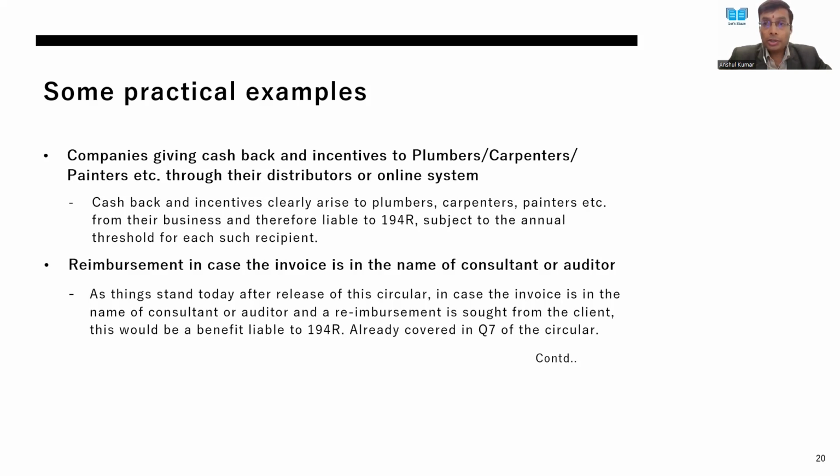Would you agree with that, Ashutosh? This is there in the circular. I think this is the position which government has. Yeah. So probably if somebody is thinking of that, we can just open up different accounts in the name of the retailers and see that the limit of benefit passed on is below 20,000 in a year, and we can escape the charge of section 194R. Probably you must revisit the position and think over it before taking that. Correct.